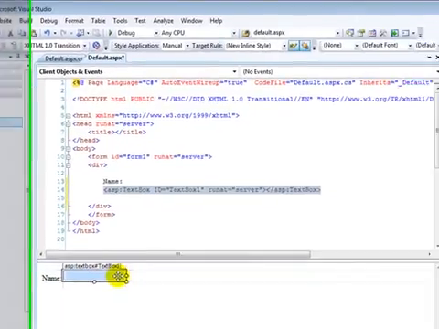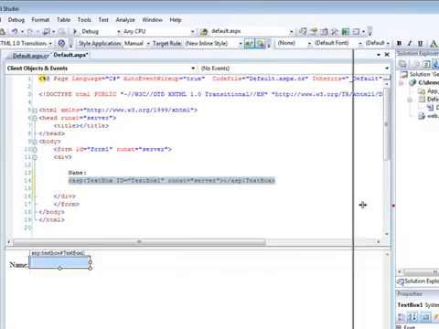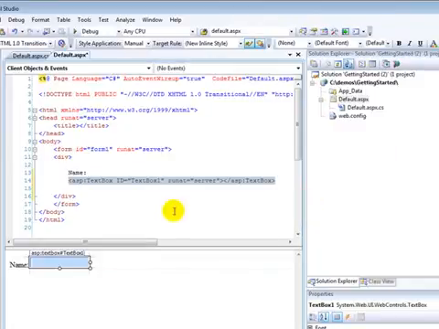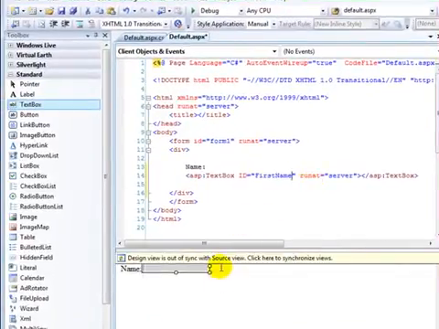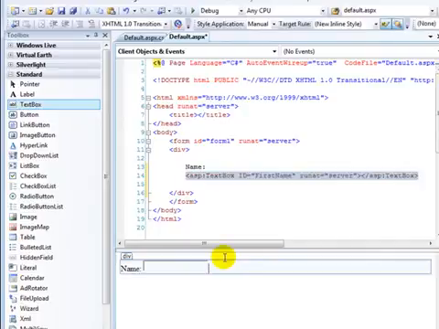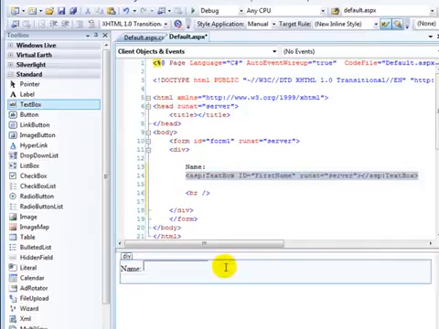As soon as I add a text box to my form, it's a good practice to go ahead and change the ID. Notice that text boxes, and all the controls that I add, also have an ID and a runat=server. So we'll just change this text box to first name. Come down to next, I'll add a button.